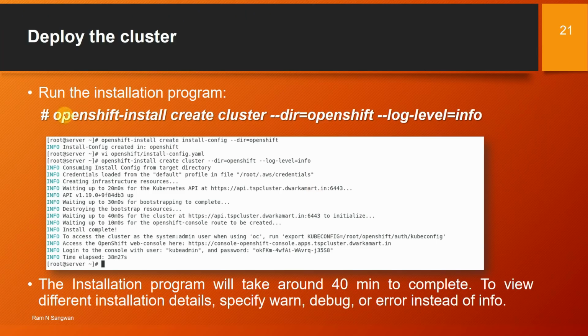Deploy the cluster. You have seen that now. openshift-install create cluster, directory openshift, log level info. And this takes around 50 minutes, 52 minutes. So in this particular case, if you see here, 38 minutes. So 40 to 50 minutes depending on your computer. To view the different installation details, you can specify warn or debug or error instead of info here.